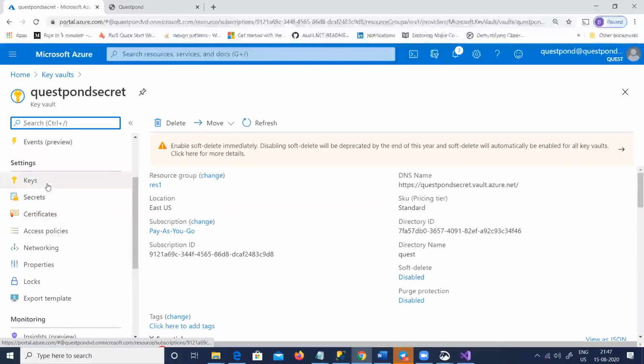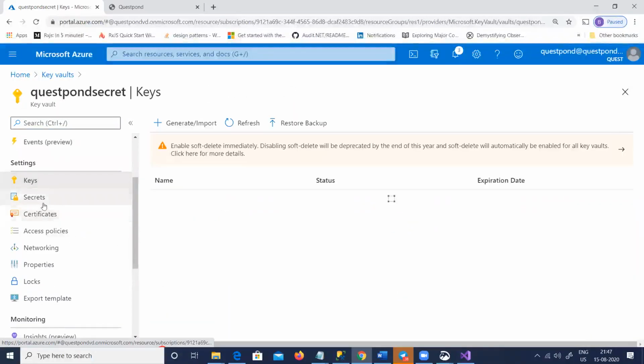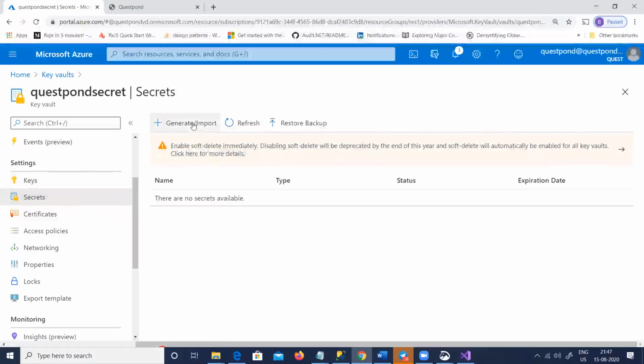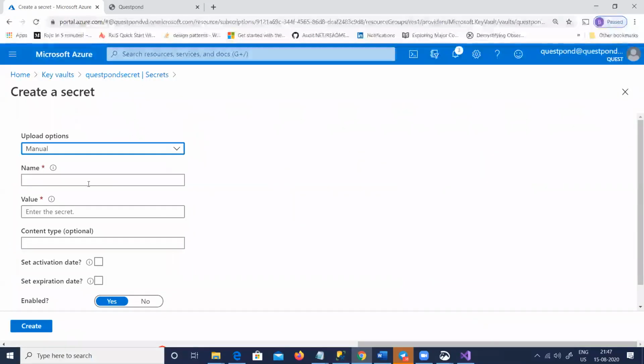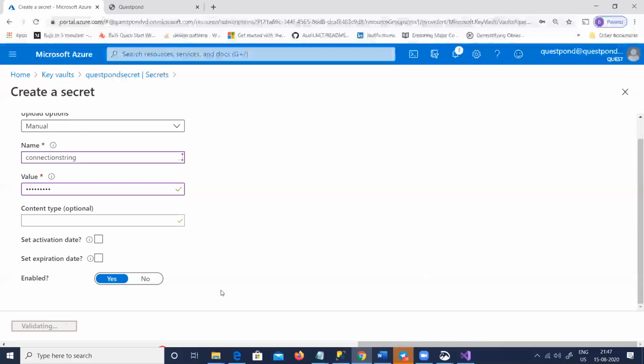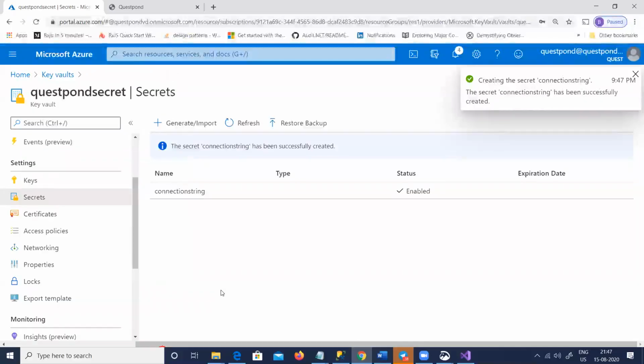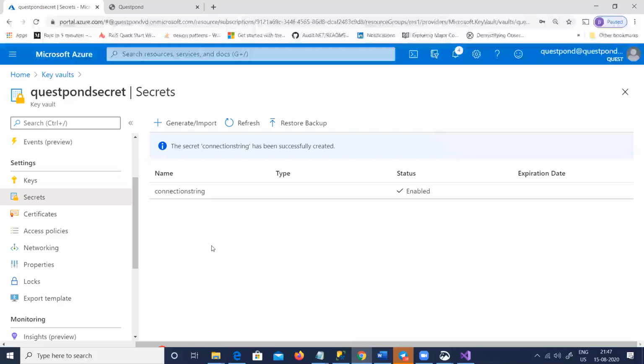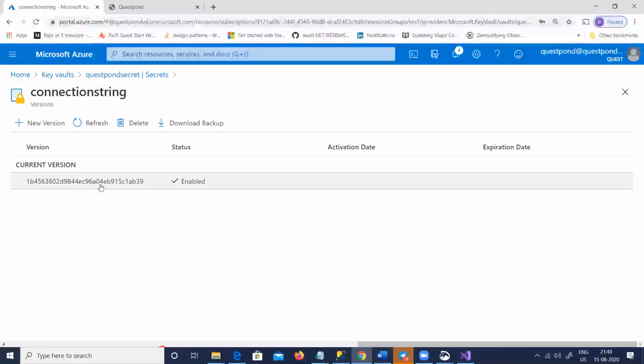So you can see here, I can store keys or I can store my secrets. Secrets means, for example, a connection string. So I'll say this is my connection string, which I want to store here, and the value is something like localhost. And I will just create it. Once I've created it, this value is stored securely in that hardware, and it can be accessed.